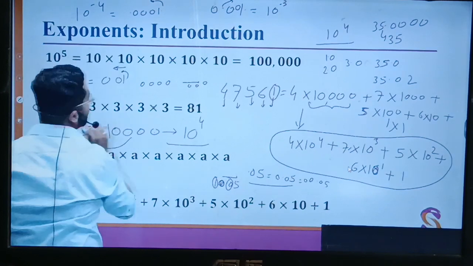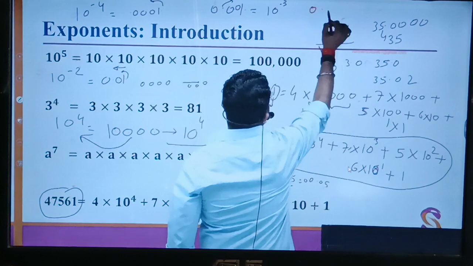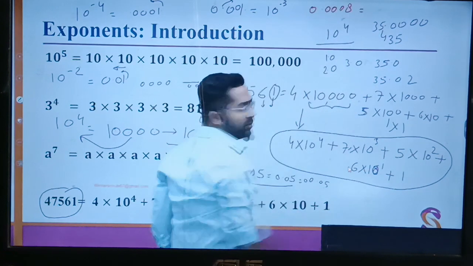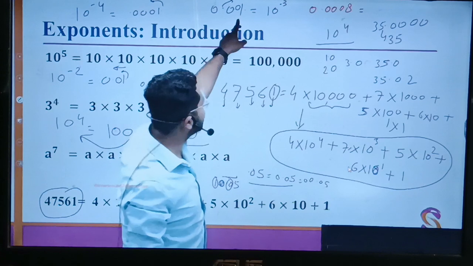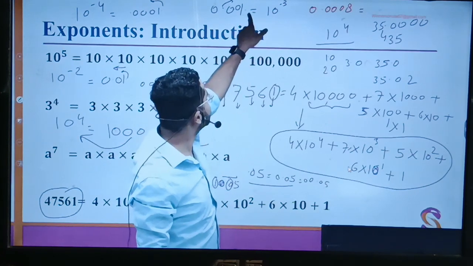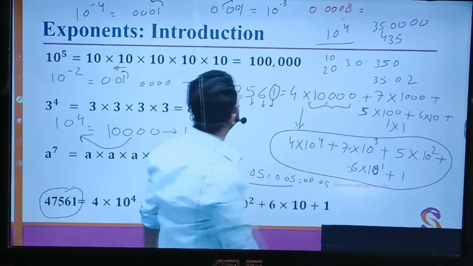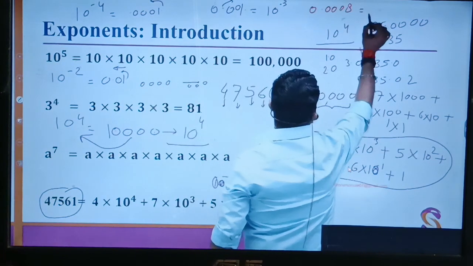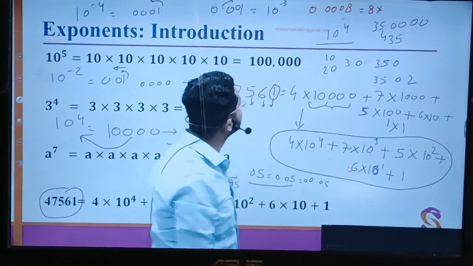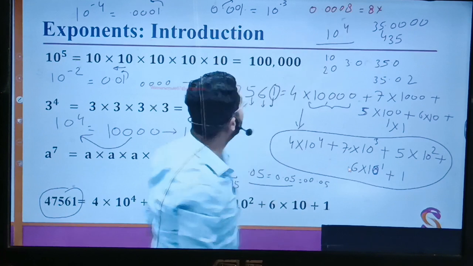Right? Let's say there is a number 0.0008. What will you do? Because here it was 1, you wrote 10. Now it is 8, so you will write 8 into 10 to the power minus 1, 2, 3 and 4.